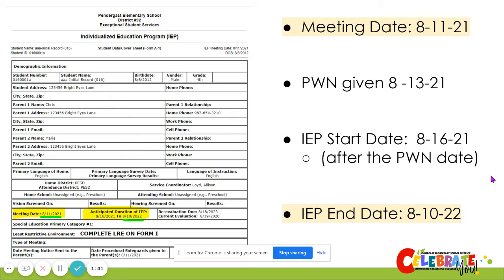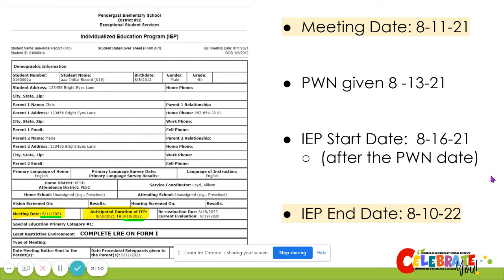This allows the IEP writer some time to develop the PWN and then give it to the parents or guardian. The IEP start date, or the date that services will start or continue, is August 16th, 2021. This is also a few days after the PWN date.